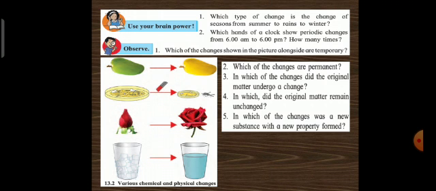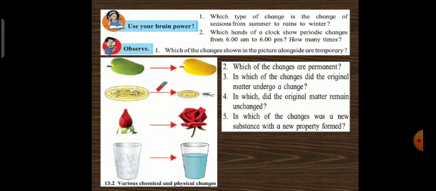Next question. In which of the changes did the original matter undergo a change? In picture 1 and 3, that is ripening of mango and blooming of the rose, here the original matter has changed. And in which did the original matter remain unchanged?